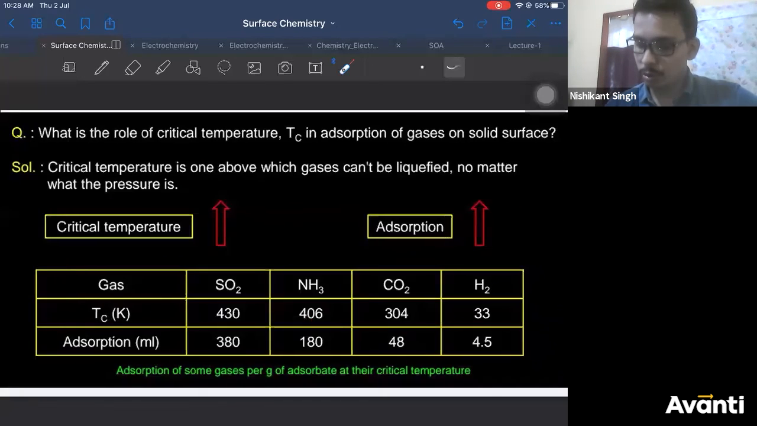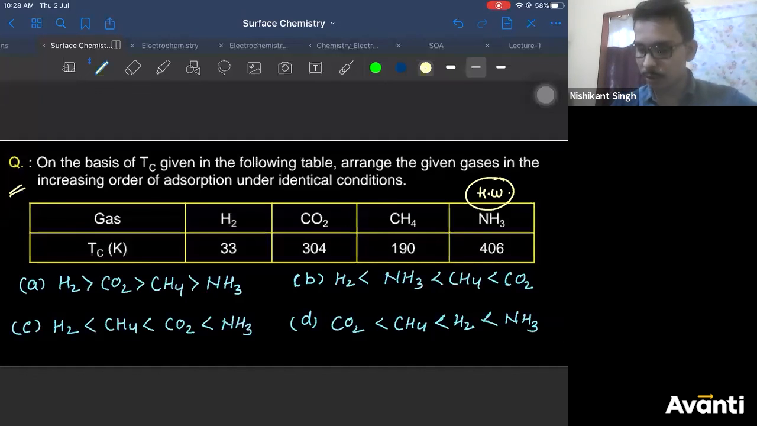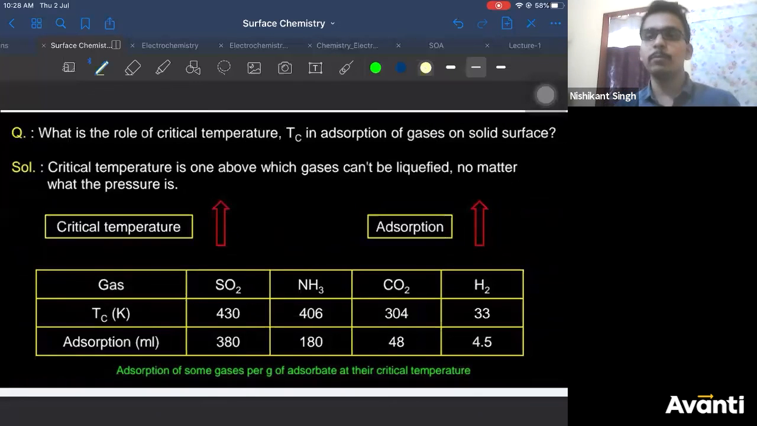All right. So there is one question here. I'll upload the notes. You can practice it. I wanted to discuss it, but we don't have much time. So you can practice this. That's all for today. We'll continue the same topic tomorrow. Tomorrow's class is important. We'll consider adsorption isotherm tomorrow. Please do not miss it.